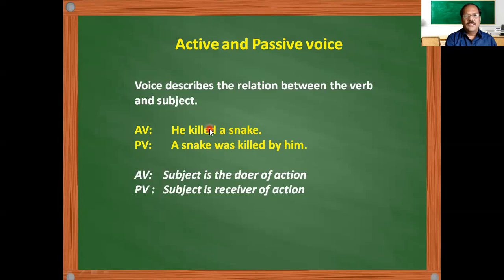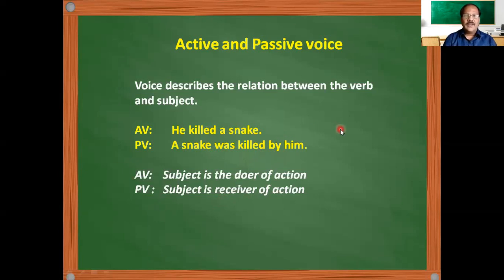And if the subject is the receiver of the action, suppose a snake is not doing anything but it was killed by him, then from the other end, the subject is receiving the action. So when the subject is a receiver of the action, we call it passive voice. Here the subject is in passive mode. He is not just the receiver of the action, so we say it is a passive voice.